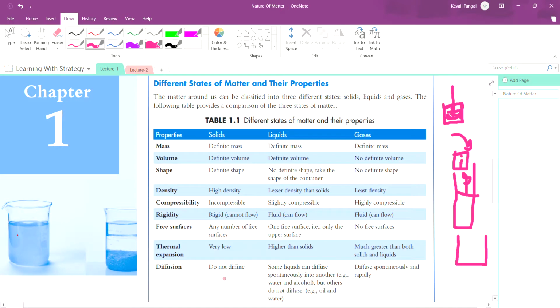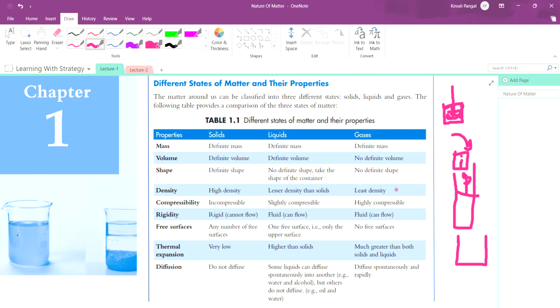Now let us see diffusion. Diffusion in chemistry is the movement of matter, liquid, gases, solids, not solids, of fluid. Diffusion is the movement of fluid from the region of high concentration to the region of low concentration. No, this is the definition of diffusion according to biology. So what is the definition of diffusion according to chemistry? Intermixing of molecules on their own at certain temperature is called diffusion. Note it in your notebook.